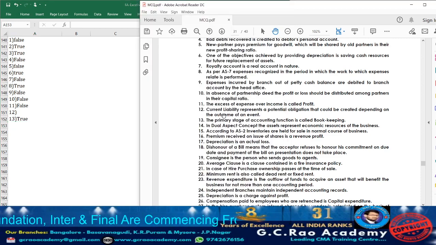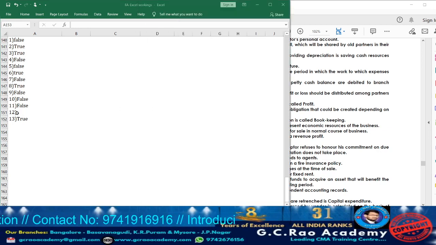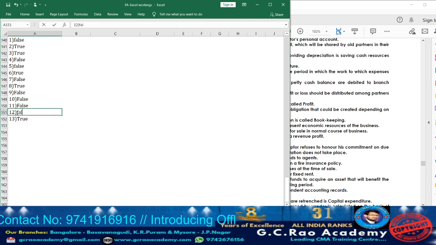Now let us move on to the 12th. I didn't cover it. What are they telling? Current liability represents a potential obligation that could be created depending on the outcome of an event. Wrong. What is current liability? The liability which has to be paid within 1 year. Those liabilities we call current liability. Here the meaning, a potential obligation that could be created depending on the outcome of an event, we call contingent liability. It's not current liability, it's contingent liability. So question 12, whatever they have given, is false. So take down false.